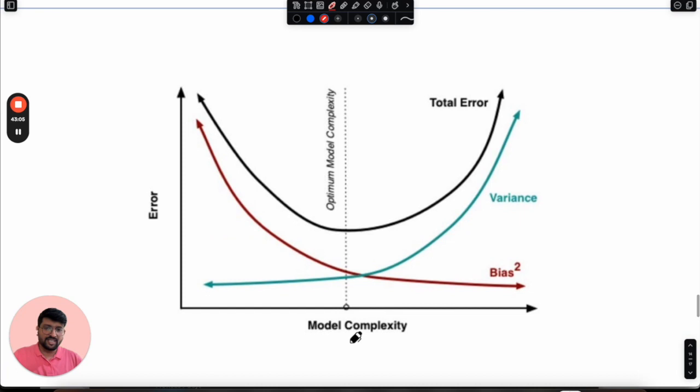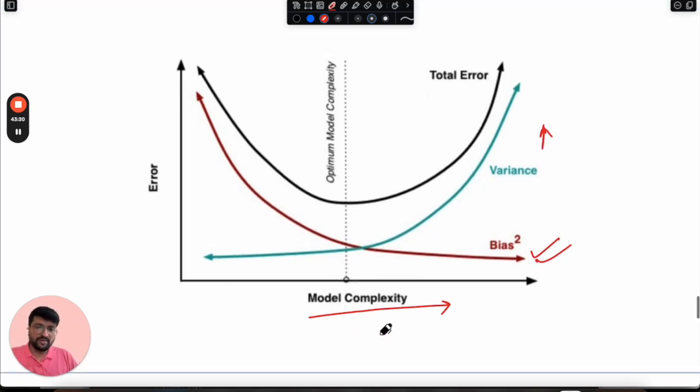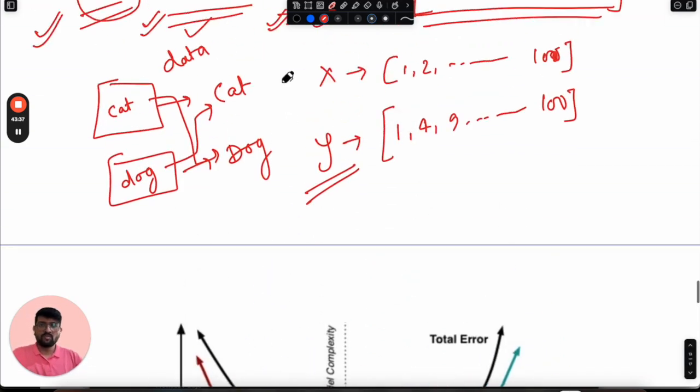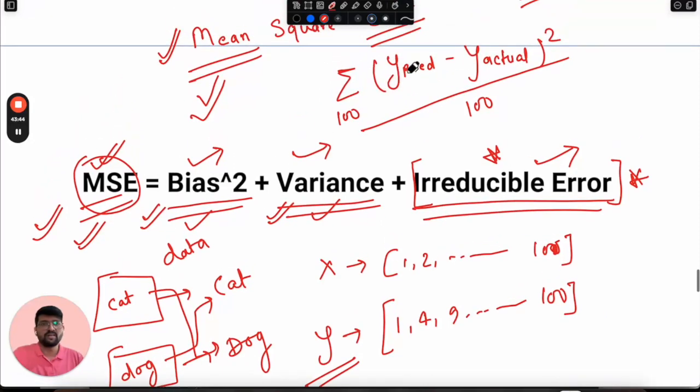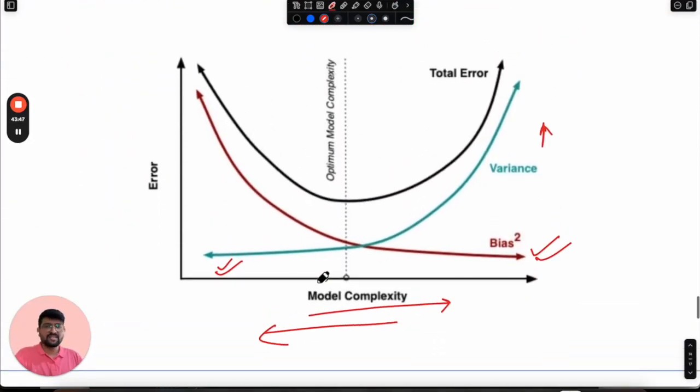If we try to plot everything, like increasing the model complexity by introducing more and more degrees, like theta 1 x plus theta 2 x square plus theta 3 x cube, definitely the bias will decrease as we increase the complexity. But at the same time, variance will increase. In the opposite scenario, when we decrease the model complexity, bias will increase, but variance will decrease. But definitely we want both to be lower so that our MSE will be smaller, because our objective is to reduce the error between predicted and actual values. So there is a trade-off between model bias and variance, and this is the trade-off we were discussing throughout this session.